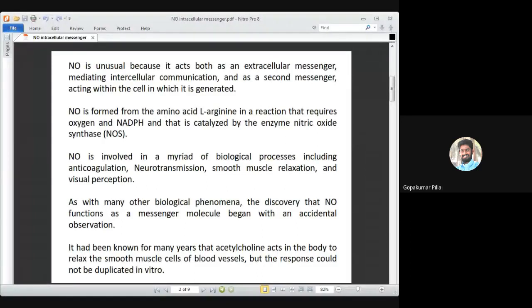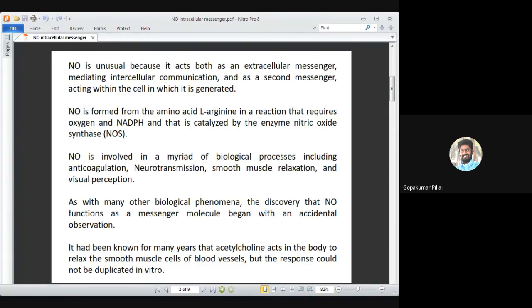Now, this discovery happened long back. Somewhere in the 1970s the studies began, and somewhere in the 1980s, by 1986, things were clear that nitric oxide plays a very important role. It was by an accidental observation that the scientists could understand that nitric oxide plays an important role as a messenger molecule.